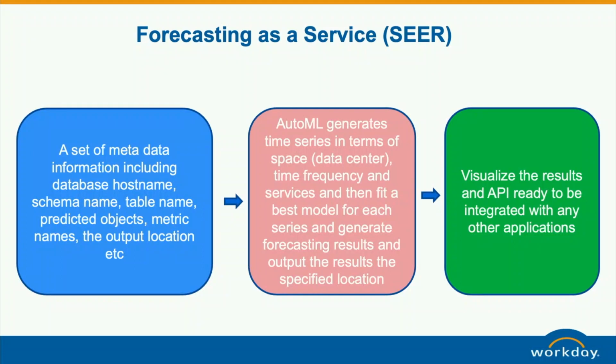To summarize, the user gives a set of metadata information, including the database host name, schema name, table name, what they want to predict, the metric name, and the output location. With that information, it generates the time series based on what is specified in the configuration file, then connects data, builds the model, processes data, and exports data. Then we have the visualized result and the API ready for integration with any other applications. So three steps here.